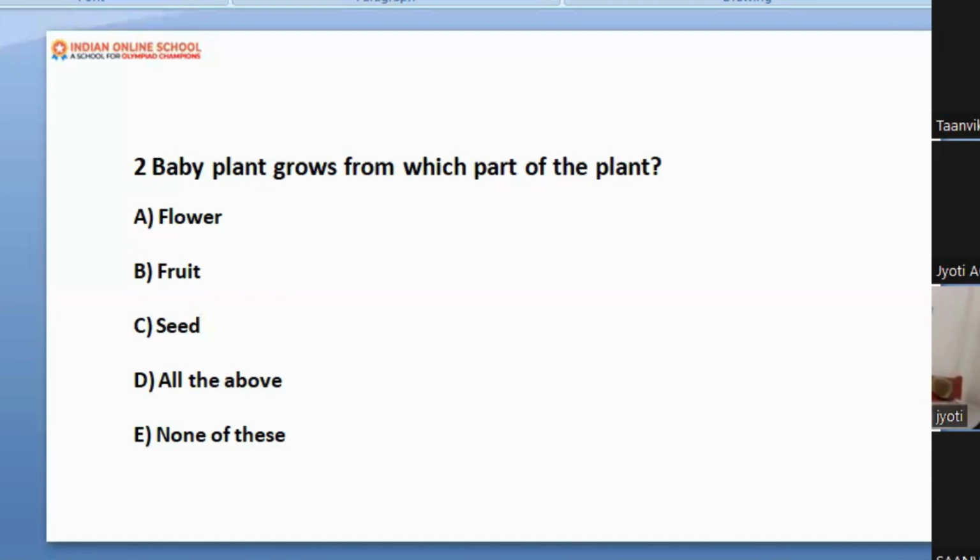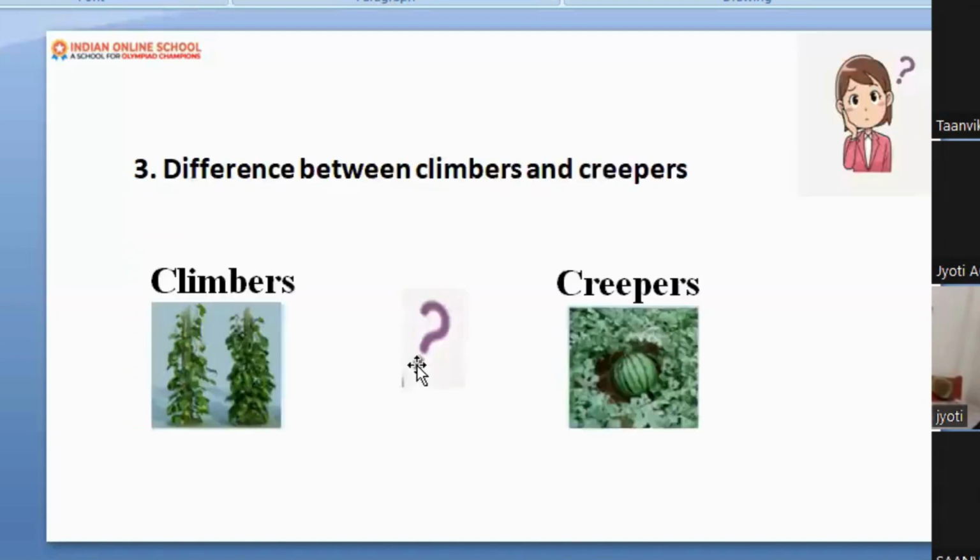Okay. Very nice, dear. Now here, Tanvika, you have to use your mind. I know that there are many things. Now Tanvika understood the topic: the difference between climbers and creepers. Now I want you to speak out at least three points about climbers and creepers. Okay, use your perception and speak out. Yes, beta.